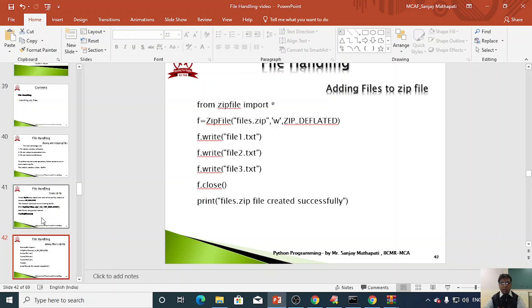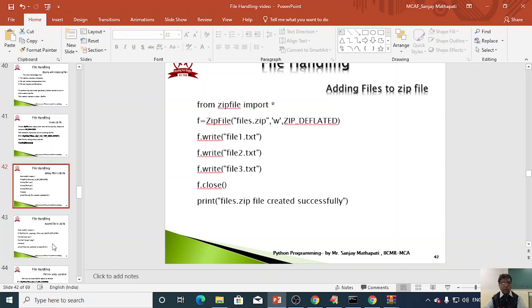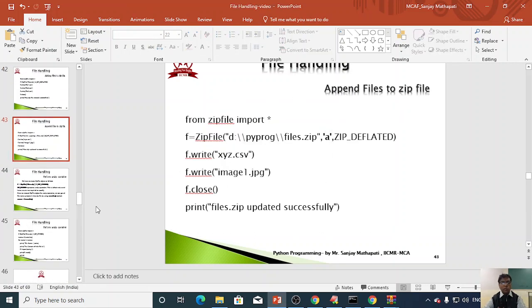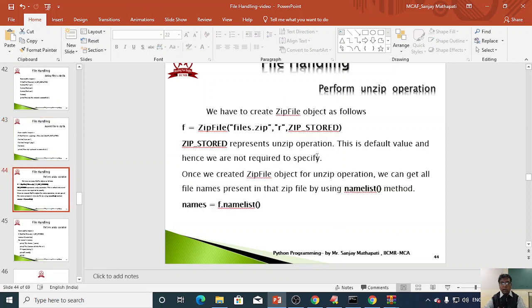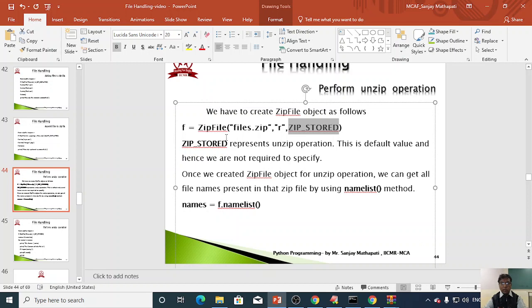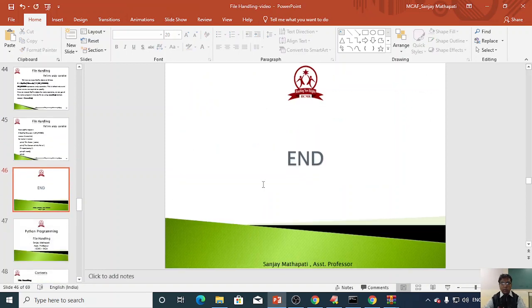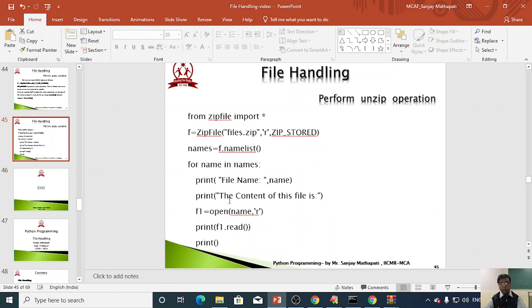Another thing, adding files into the zip file. If the zip file already exists, then we may use append mode and keep on adding files into the zip file. After that, how to perform the unzip operation: ZIP_STORED is the constant used, and namelist returns the names of all the files with the help of the namelist method available with our ZipFile class object. And to read the contents from multiple files, we saw how to display the contents.